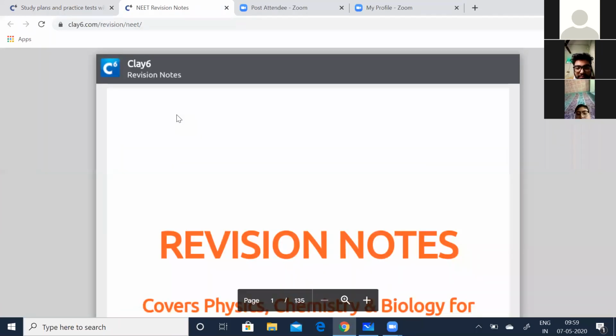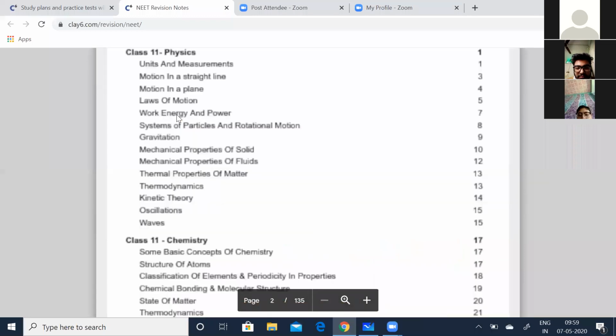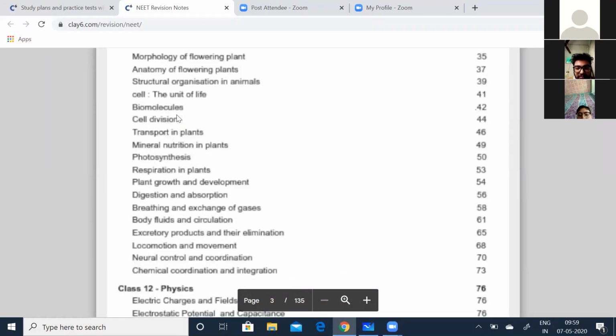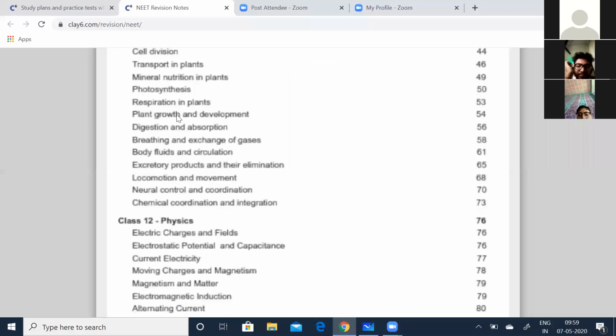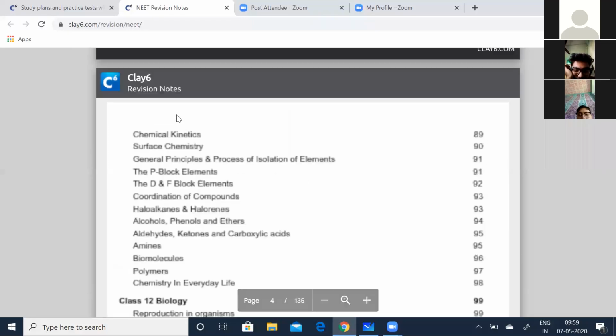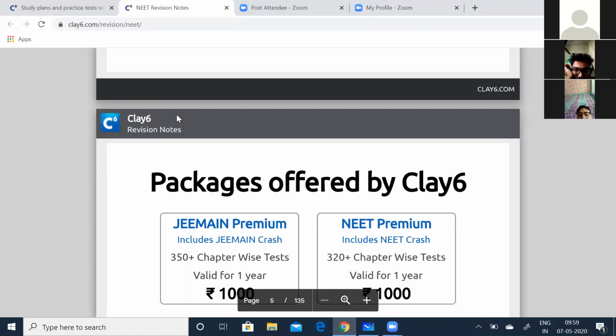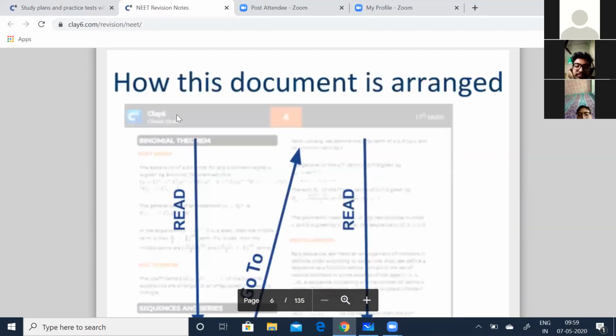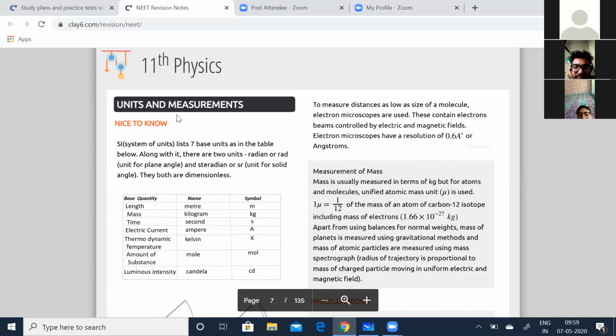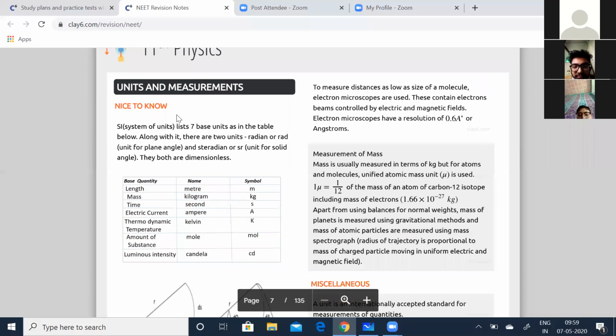We have summarized the whole chapters for physics, chemistry, and biology, so you'll get an idea of how to practice for the NEET exams, what important things you should know, and how you can prepare for your tests.